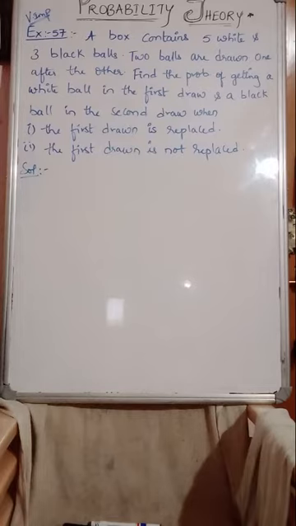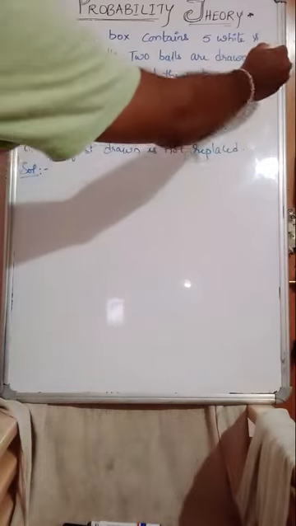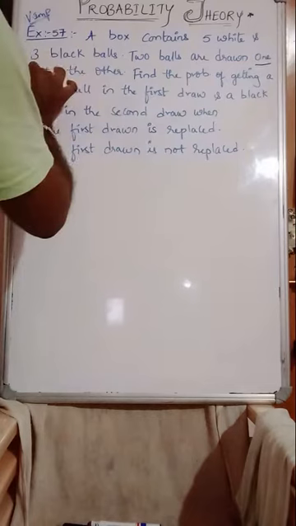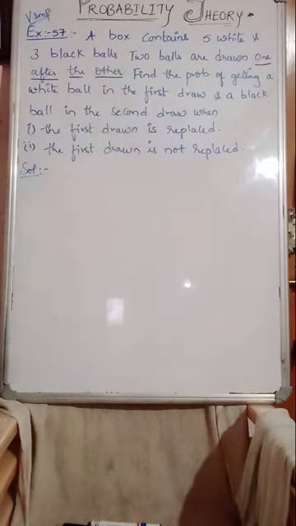A box contains 5 white and 3 black balls. 2 balls are drawn one after the other. Remember this point. Find the probability of getting a white ball in the first draw.